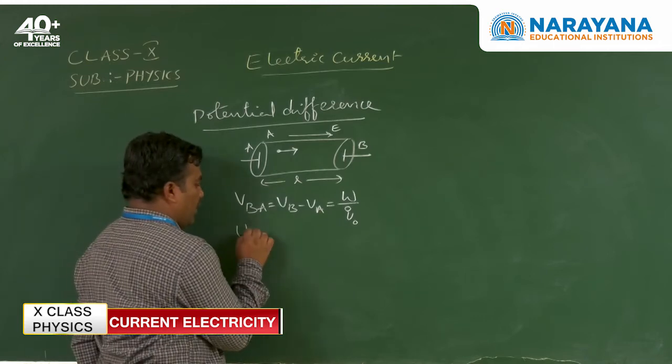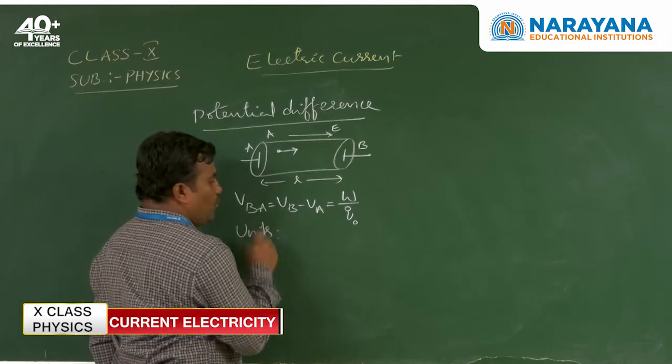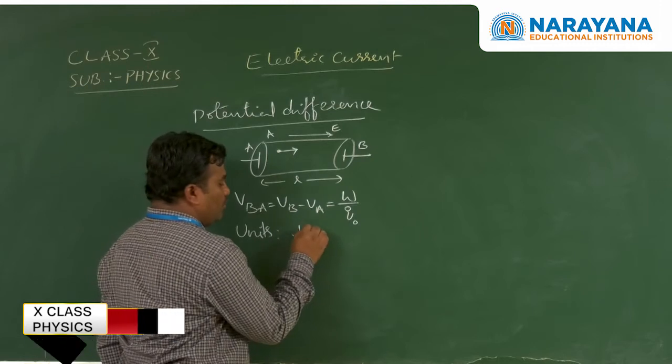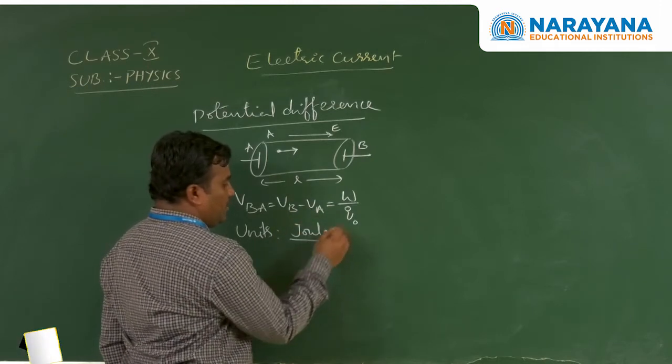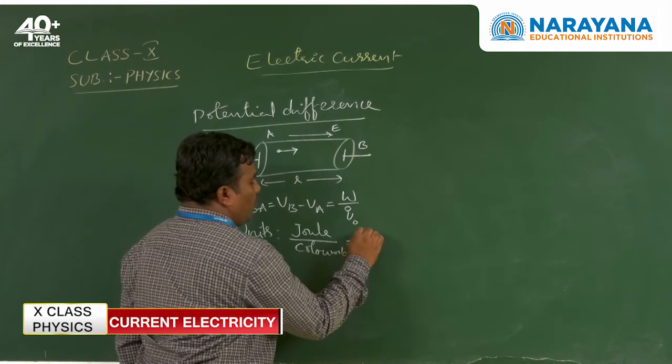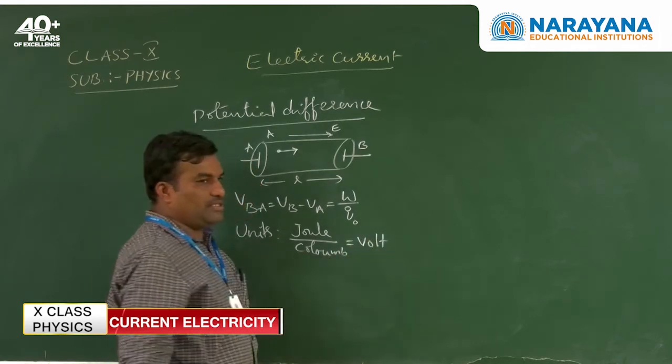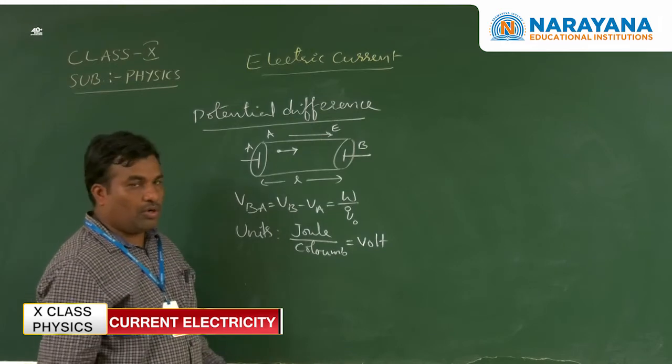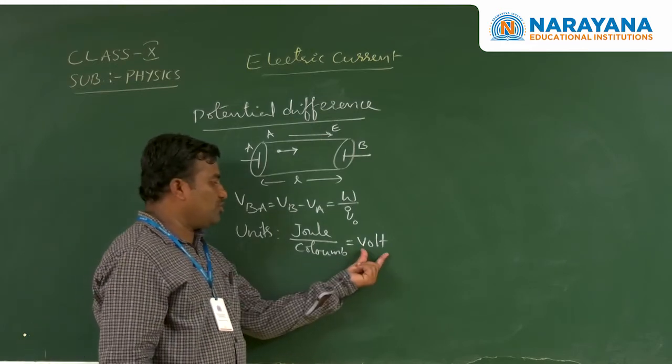So the units you can write here. Units means work done, joule, by coulomb. This is equal to volt. Okay, this is equal to volt. So now we can write the definition of volt.